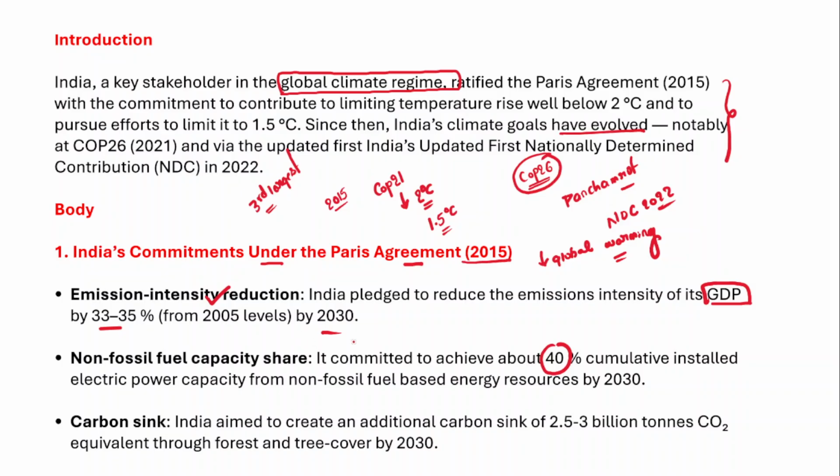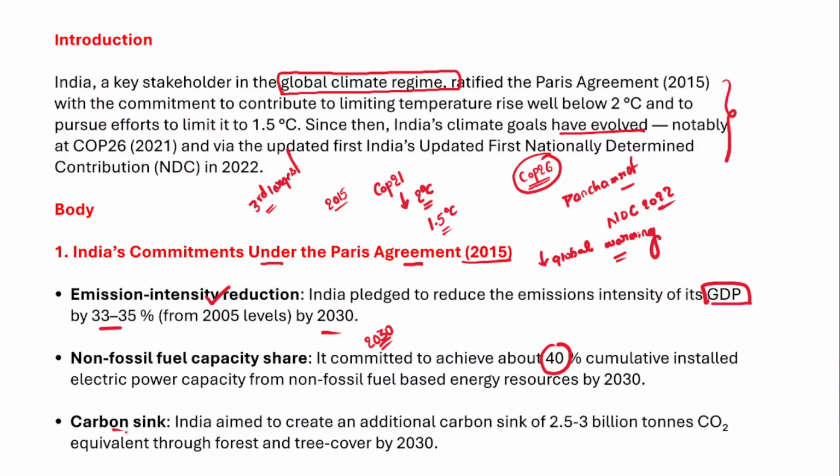And this goal will be achieved by the year 2030. However, if we talk about the non-fossil fuel based electric power generation, the power will be generated through hydroelectricity, wind, solar, and other means. And then India will also create a carbon sink as well, right?